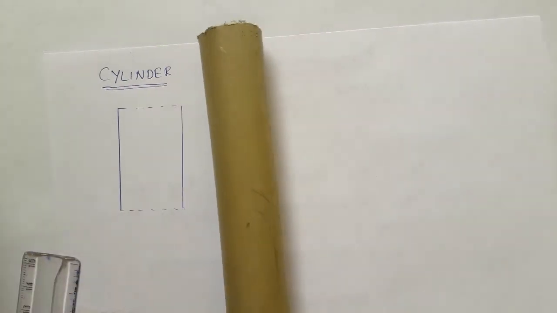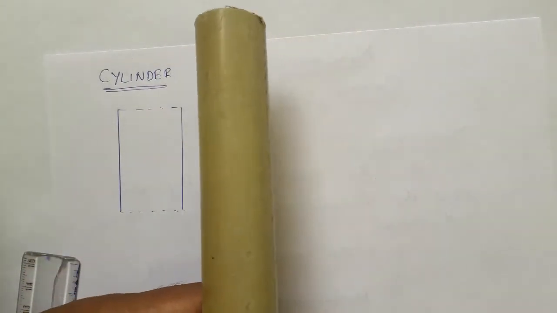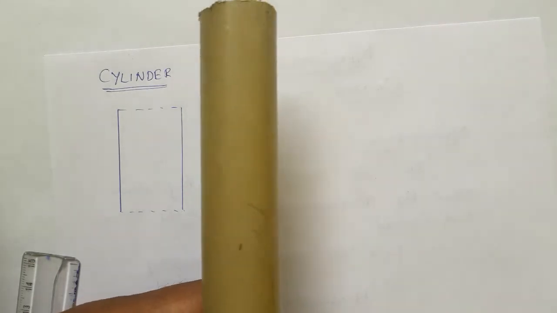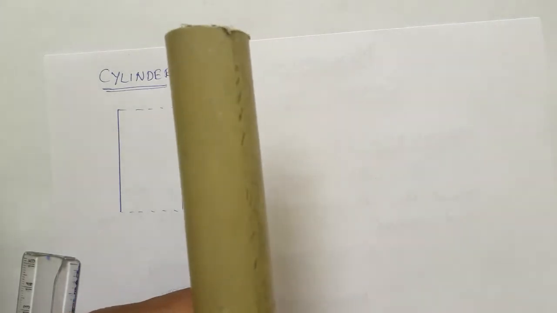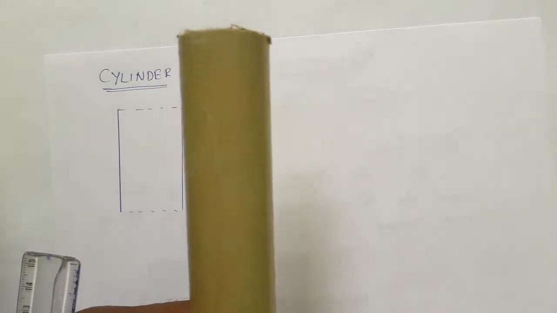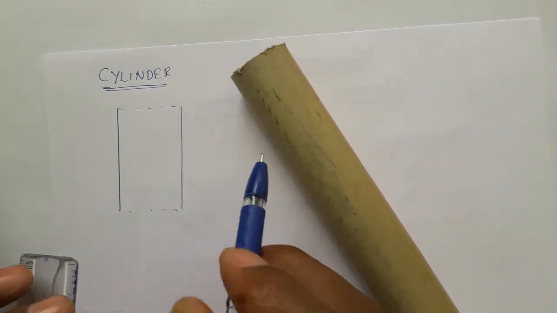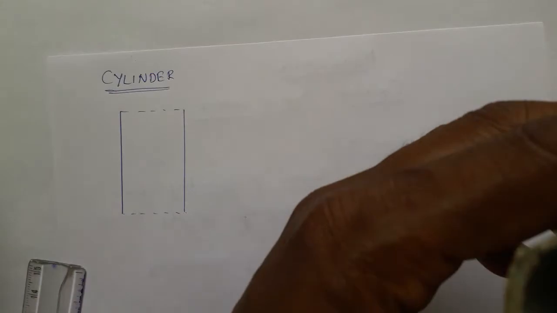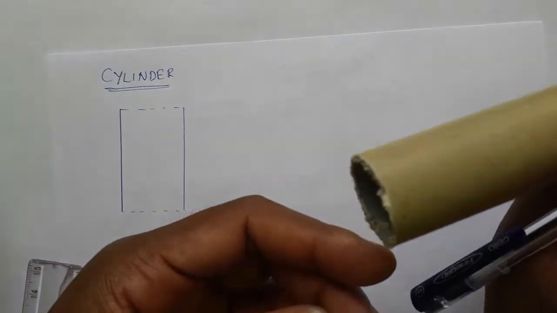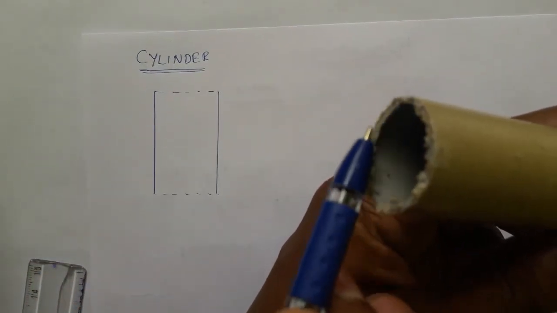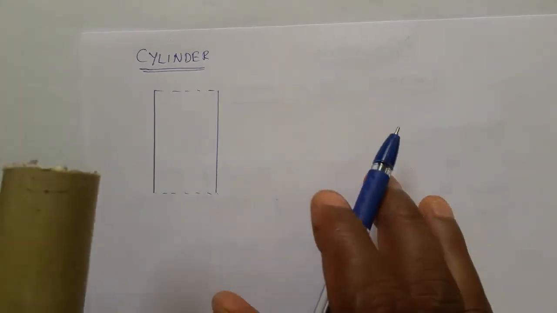A cylinder looks like this. See, it is a pipe or any rod, a steel rod or pipe. Many are there around you. You can take those things as cylinder examples at your home. See, I take this pipe as a cylinder example. If you turn the cylinder, what can you see here? You can see a circle shape. That means it is not a rectangle.